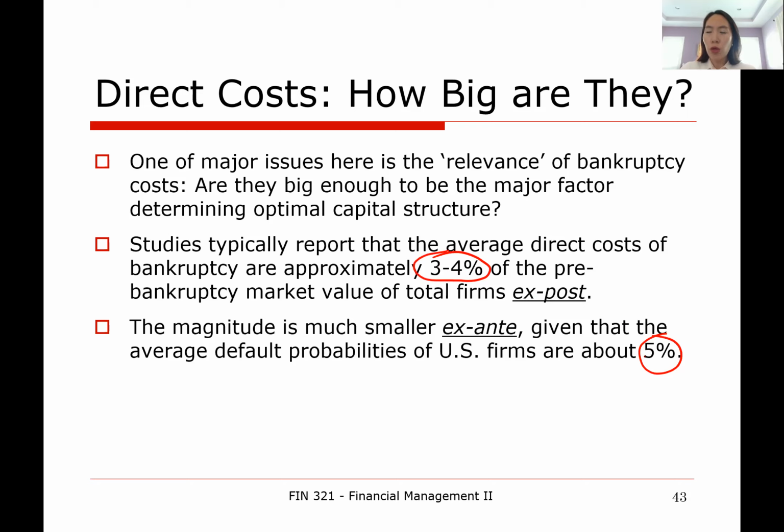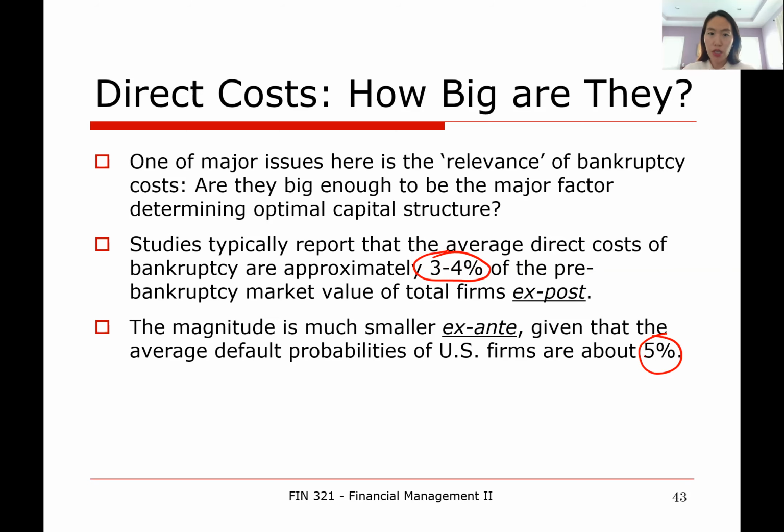Well, 0.1 to 0.2% of firm value is way too small compared to the size of the tax benefits of using debt. Researchers say that on average, the tax benefits of using debt amount to about 10 to 20% of firm value. So the direct cost of financial distress is about 0.1 to 0.2% of firm value, as opposed to the tax savings effect of about 10% to 20% of firm value.